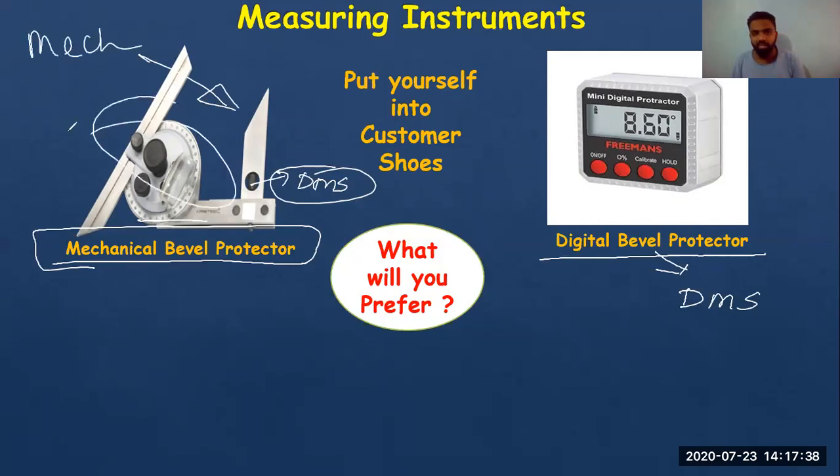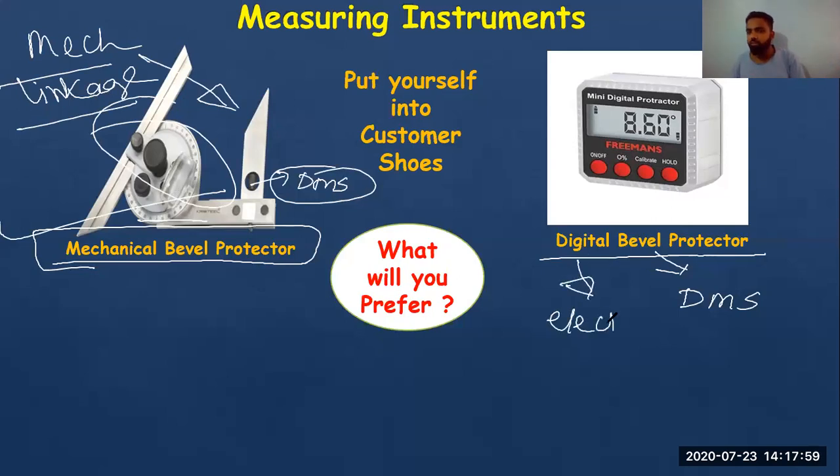You can see there are many linkages here. Now, this is a mechanical based instrument. I hope you're getting it. This is a mechanical instrument. There is a scale, there is a lever, there are many gears you can see, there is a round scale also. So this is a mechanical instrument, and this is an electronic instrument.